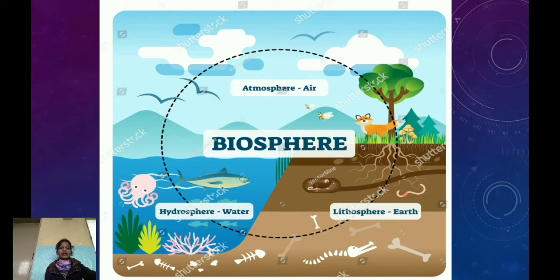Means living things are found in the hydrosphere, that is in water, in the lithosphere, that is on land, and in the atmosphere, that is in the air. Thus, the biosphere, that is life, spreads in all the other three spheres.